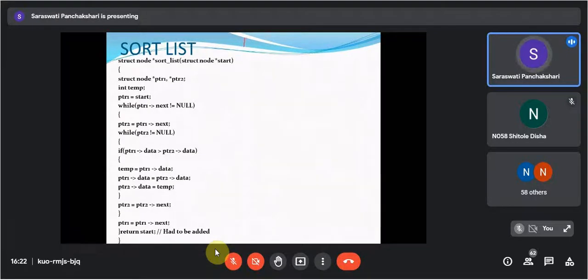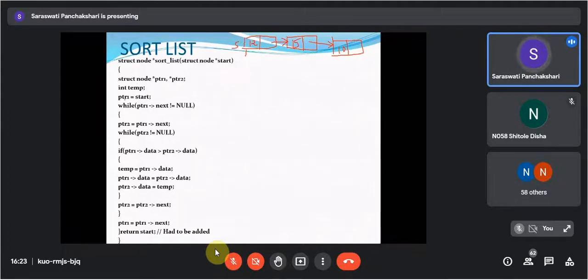We are going to consider this data. Suppose 3 nodes we will consider: 10, 5, 10, 15, and suppose 12. Just assume this data. We are going to consider this one. Here, of course, start pointer will be here.